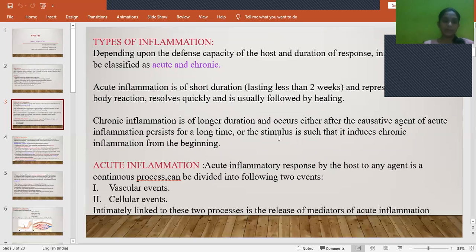Today in this class, we'll be studying the pathogenesis of acute inflammation and the events that take place in acute inflammation. It's a response produced by the host to any agent. It's a continuous process, of short duration, and an immediate response is seen. The events in acute inflammation are of two types: first vascular events, second cellular events. Along with these, there is involvement of certain chemicals called inflammatory mediators.